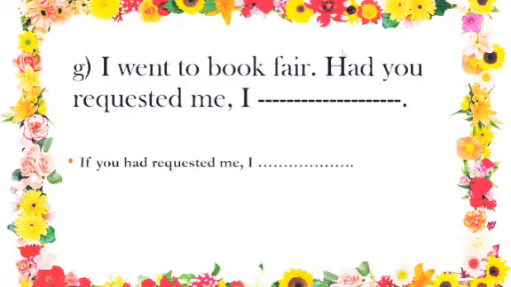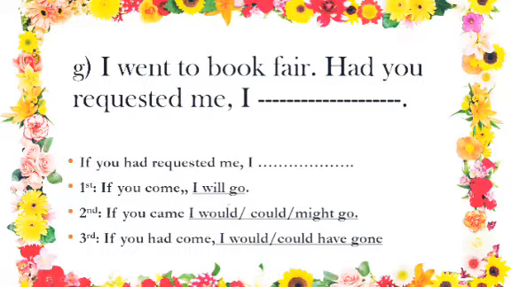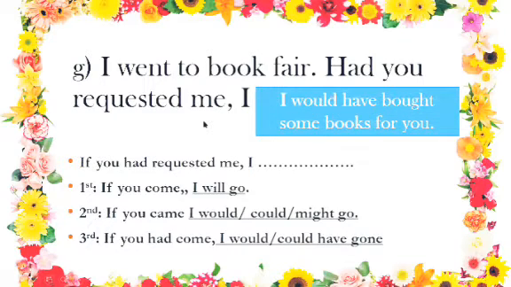We have to put the auxiliary verb in its proper place after the subject, you had, and let us use if at the beginning. Then we have to check which rule it should follow: first conditional, second, or third. Had you requested is actually if you had requested, so it follows the third conditional rule. So we can answer it in this way: I would have bought some books for you, or I could have bought some books for you.